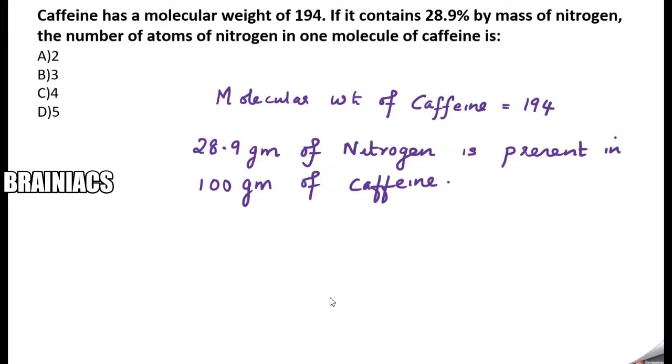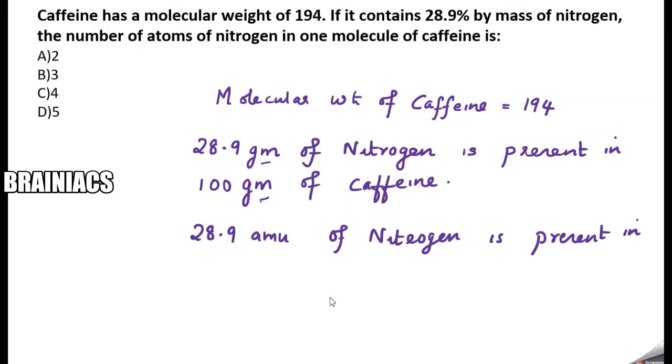And many of you will ask, sir, why have you taken gram? It is not necessary that whenever they say by mass, we always take gram. Since it is a ratio, we can do it any way because while dividing, this will get cancelled off. So even we can say it like this, which will be better: 28.9 AMU of nitrogen is present in 100 AMU of caffeine.